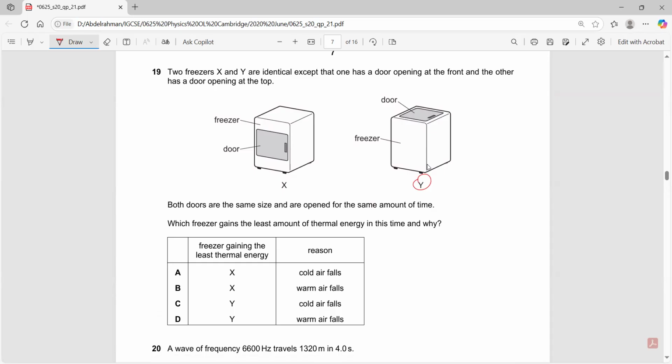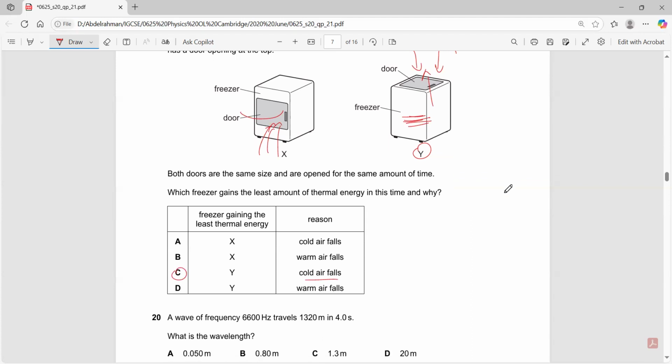Why would Y gain the least amount of thermal energy? Because when you open the door upwards, would the cold air move upwards? No, the cold air will not move upwards. The cold air will remain in the freezer. Cold air falls. You cannot have the hot air moving inwards this way. If you open this door, then the hot air would rise and go into the freezer. Yes, that's why Y would be a better freezer, to gain the least amount of thermal energy.